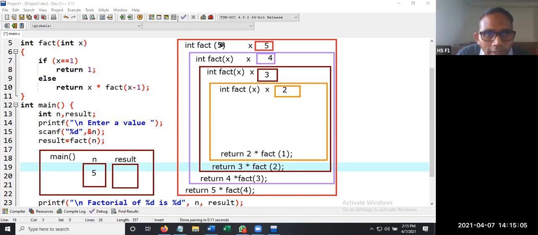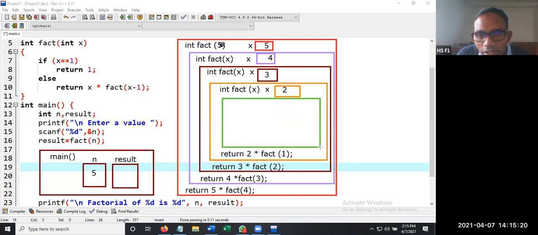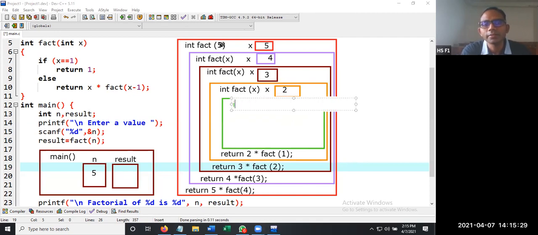Now, whenever it invokes fact of 1, it executes a function call, the final function call. The name of this function is integer fact of x. In this case the x value is 1.